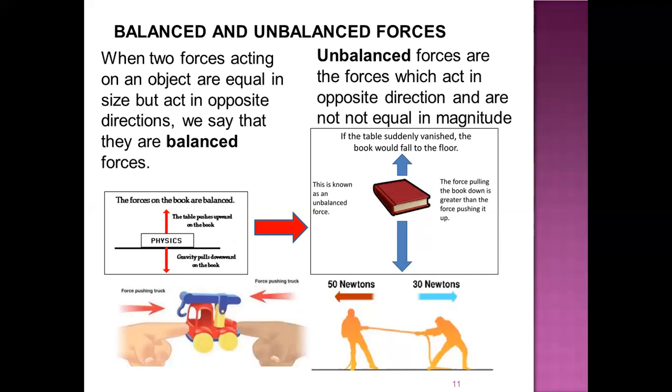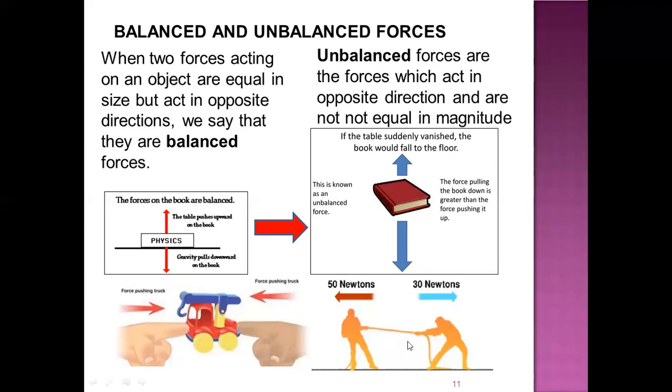So that would have been balanced force. However, in this case, as there is no table surface, if the table surface is removed, then the force which is exerted from the top of the book will be more, and that is the reason why the book falls down.